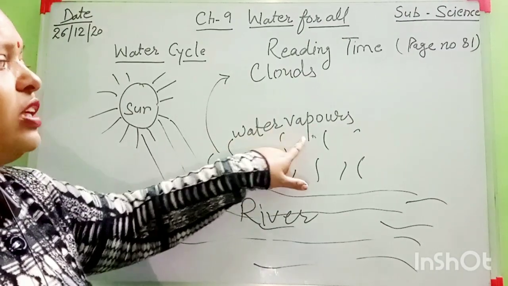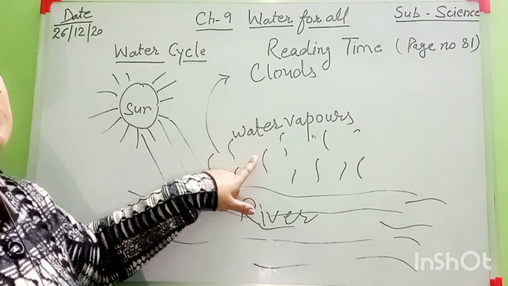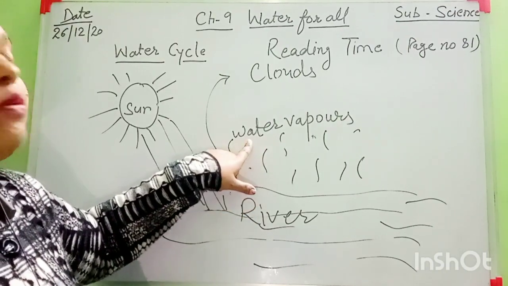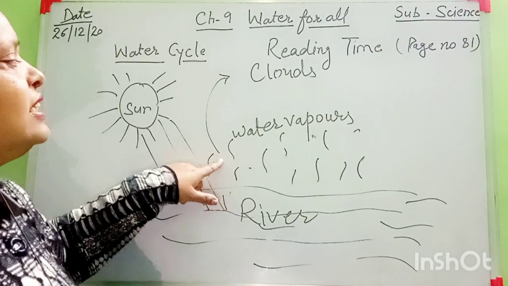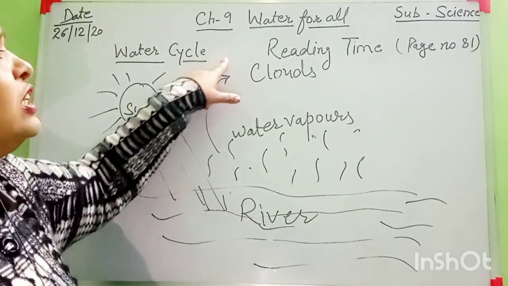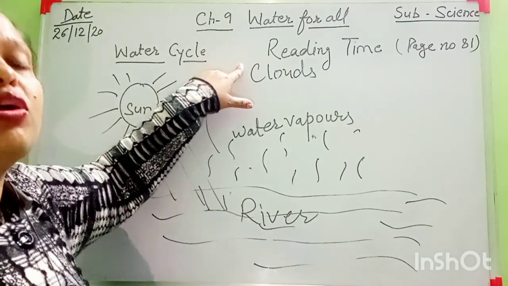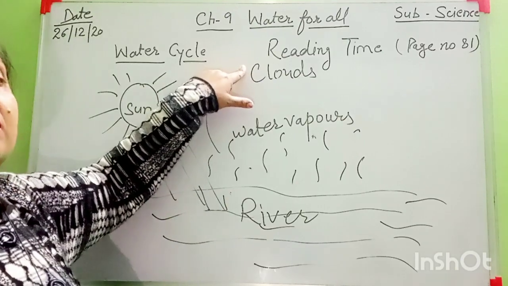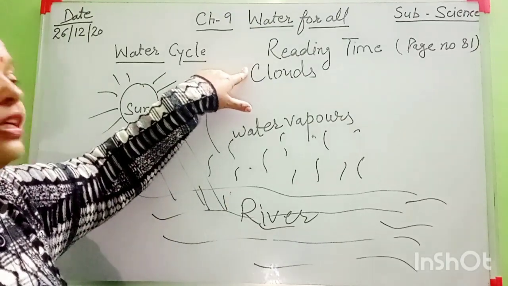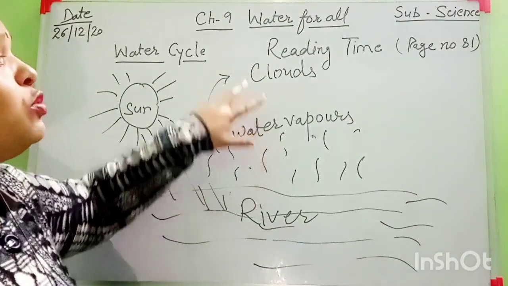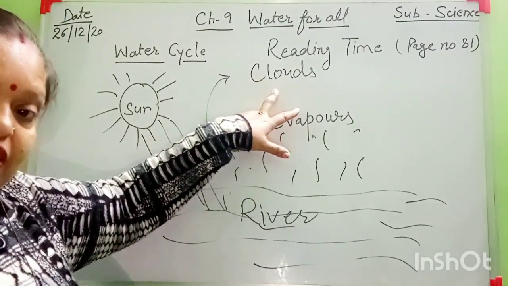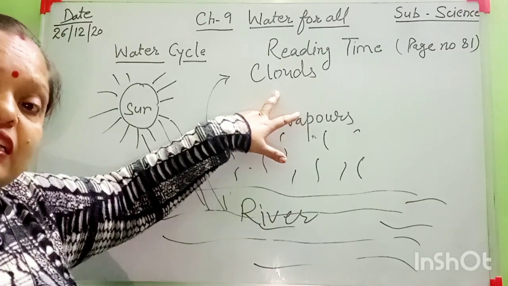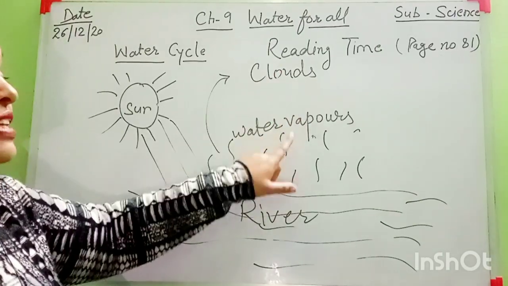In this process, water vapor is made. It means this process is evaporation. Here evaporation is done now. Okay. After that, this water vapor converts into some small water drops. It means water vapor cools down here. This process is called condensation. Condensation.